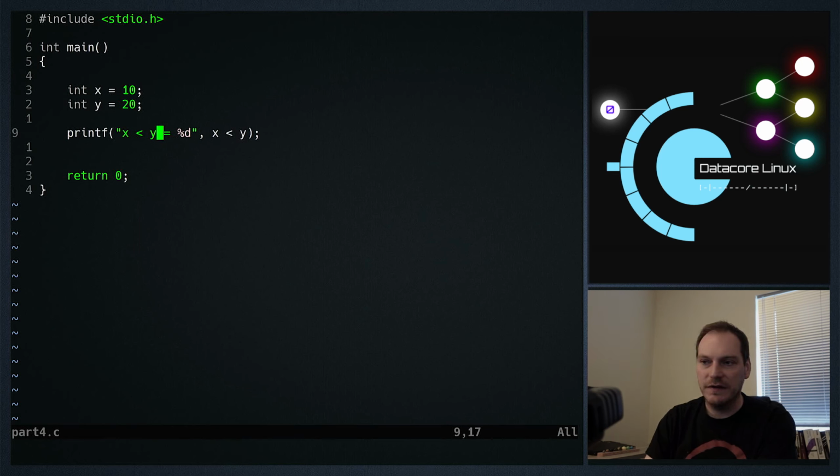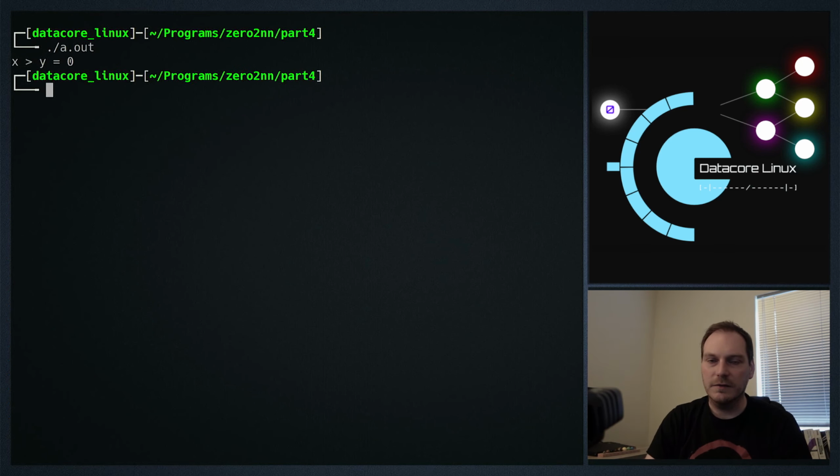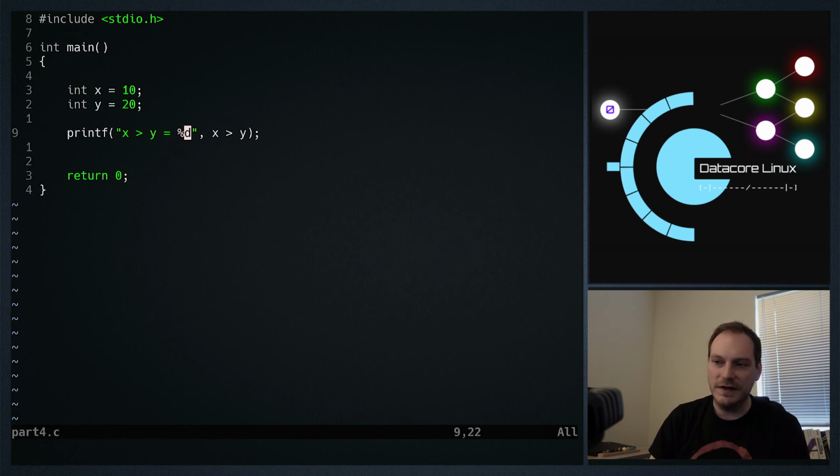What about the other way around? X is greater than y. See what that comes to. That comes to 0. Have you figured out why? It is because we kind of covered this in our last part when we discussed logic gates, when we said 0 equals false, 1 equals true, when we were discussing truth tables. Well, that's exactly the same thing here. So x is not greater than y. So this statement here equals false. And in C programming, false equals 0.